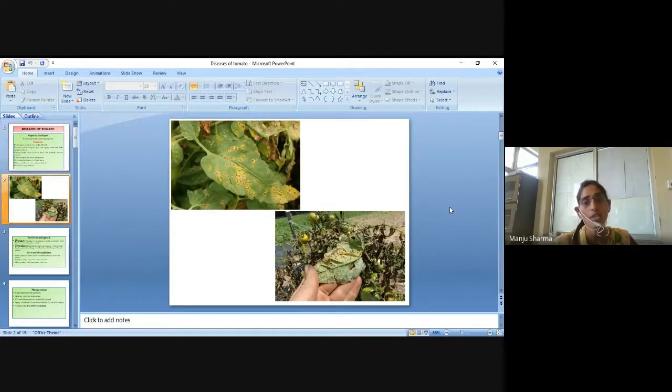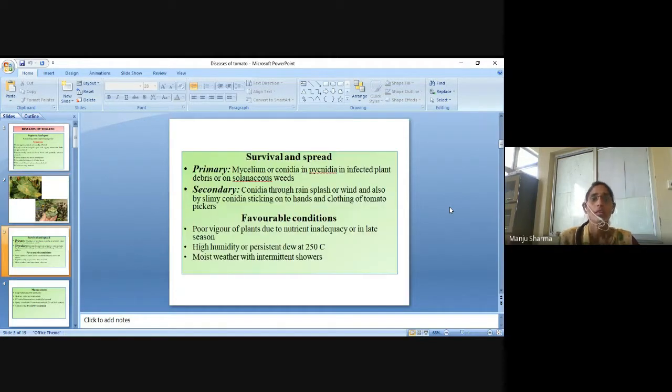These are the spores of Septoria leaf spot. Survival and spread: mycelium or conidia in pycnidia in infected plant debris and on solanaceous weeds. Secondary spread is by conidia through rain splash or wind, and also by slimy conidia sticking onto the hands and clothing of tomato pickers.